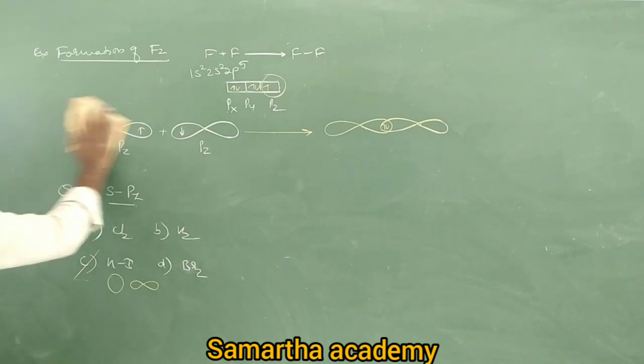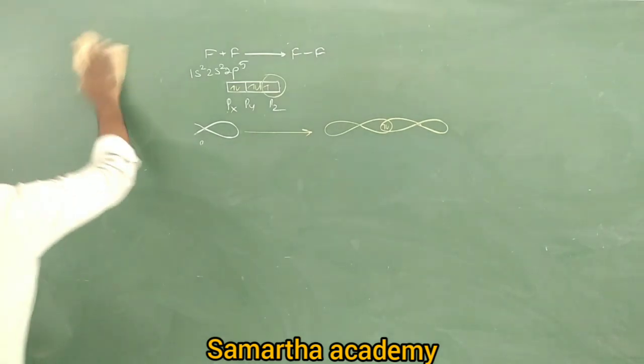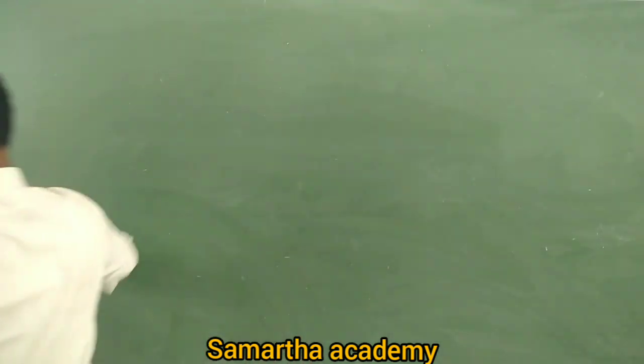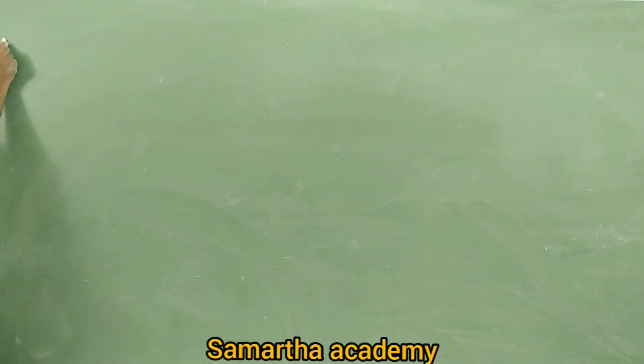Next, note this important point for questions. Overlapping of orbitals is classified into 3 types. We have studied SS, SP and PP overlapping, but there is one more kind of classification.